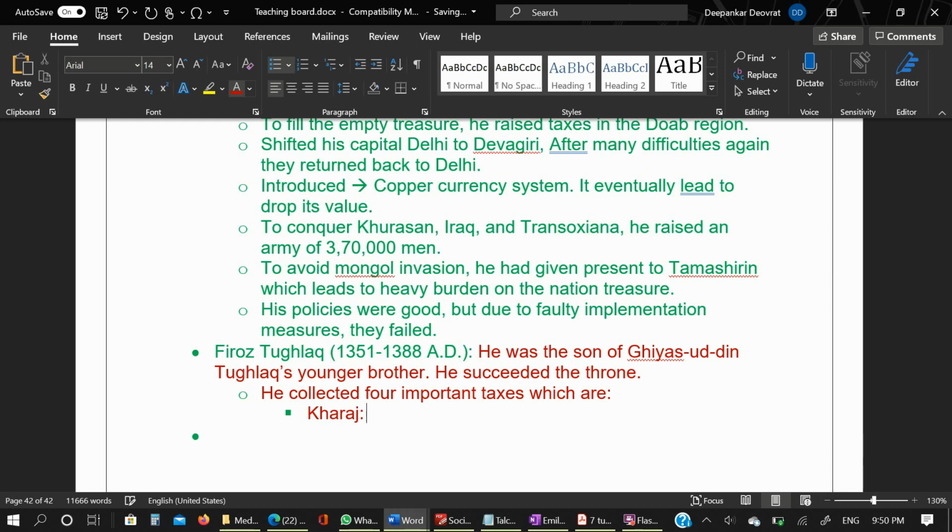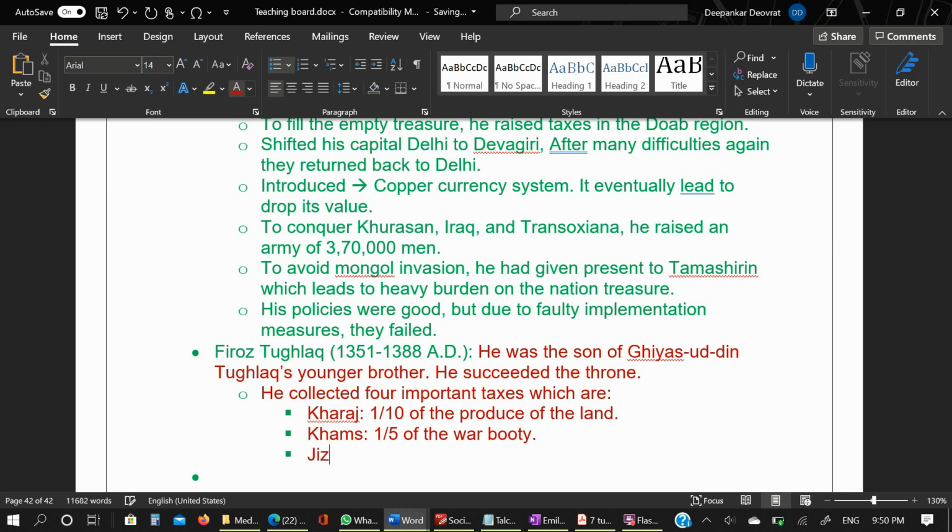Kharaj. Kharaj is 1/10 of the produce of the land. Okay, then Khams, it is 1/5 of the war booty.